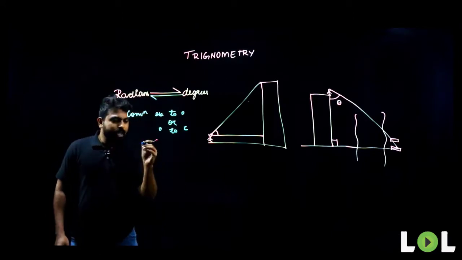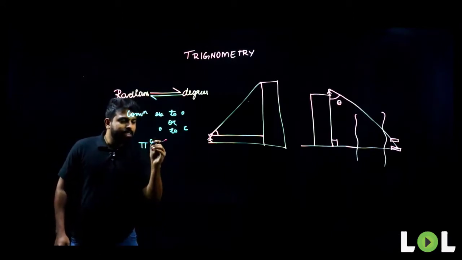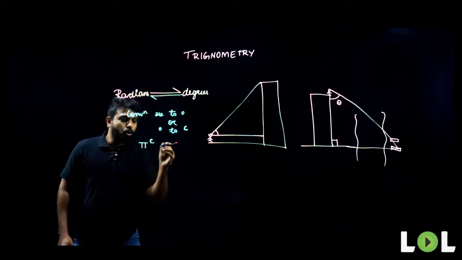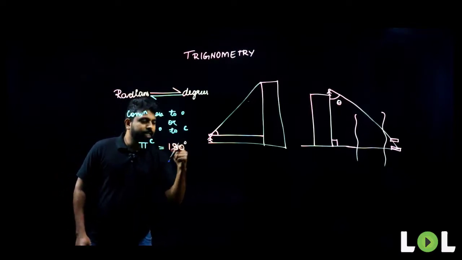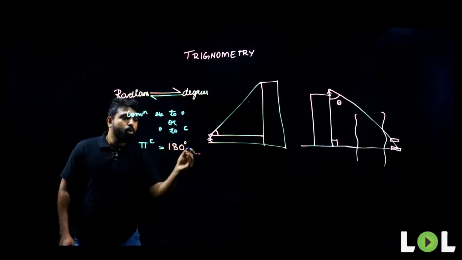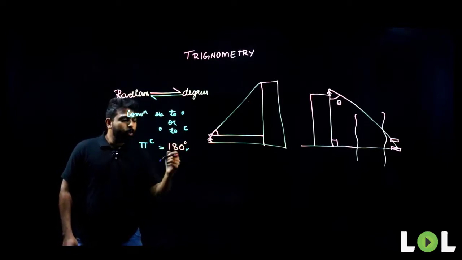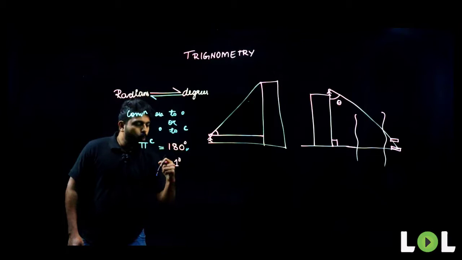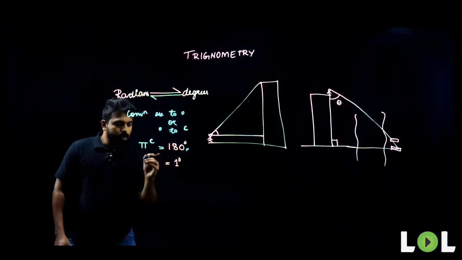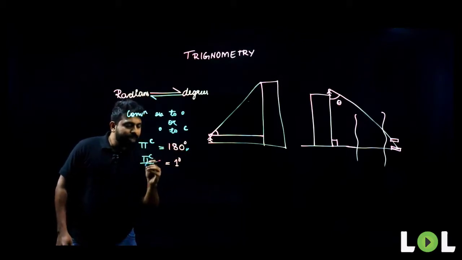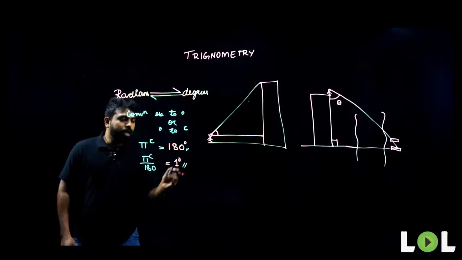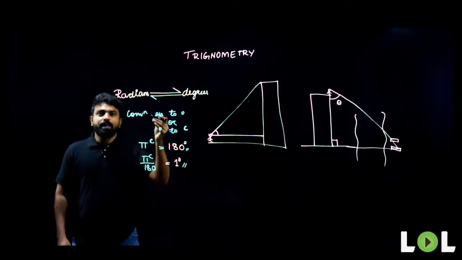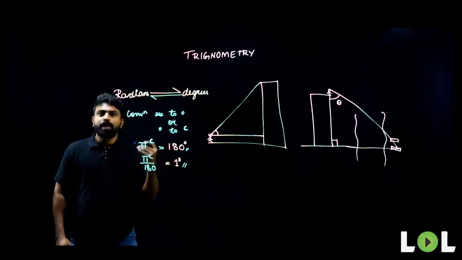First, remember that pi radians is always written as 180 degrees. Pi radians is equal to 180 degrees. So what will 1 degree be equivalent to? 1 degree will be equal to pi radians divided by 180. So if you know this, you can directly convert radians to degrees or degrees to radians backwards.